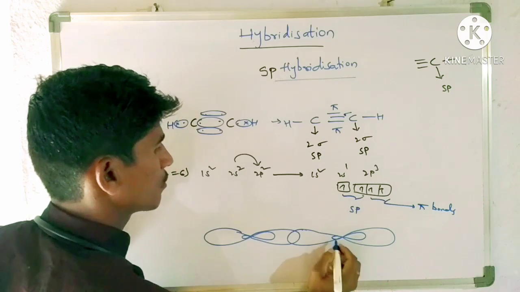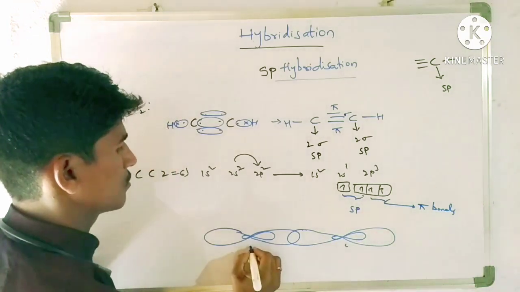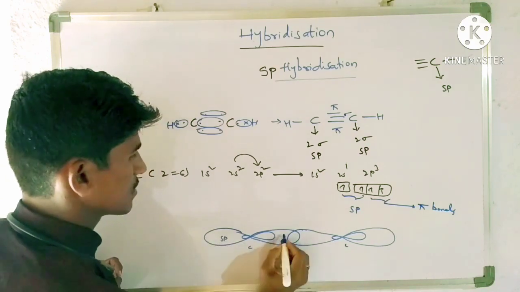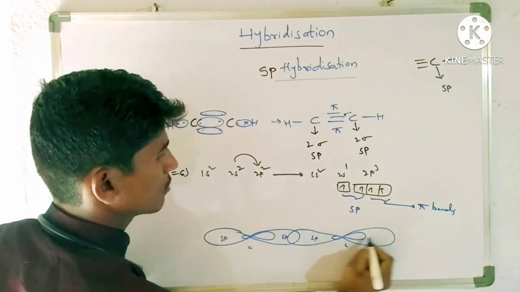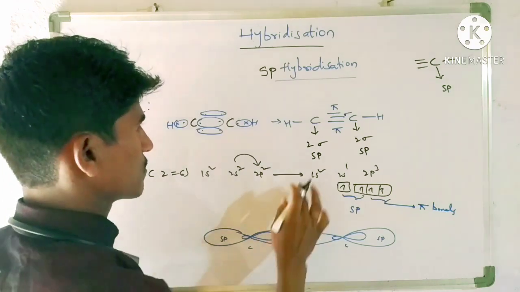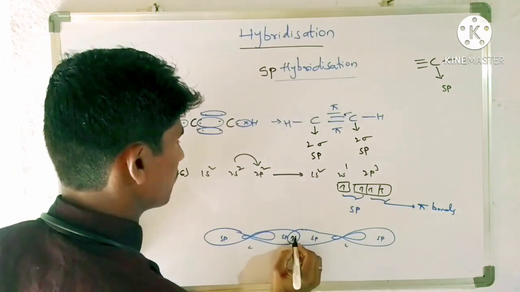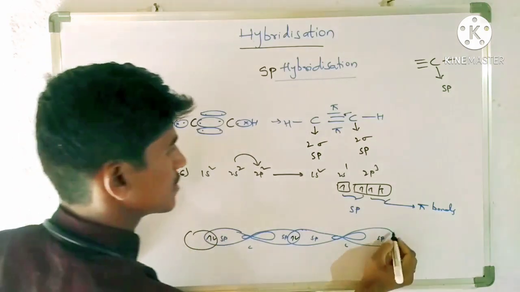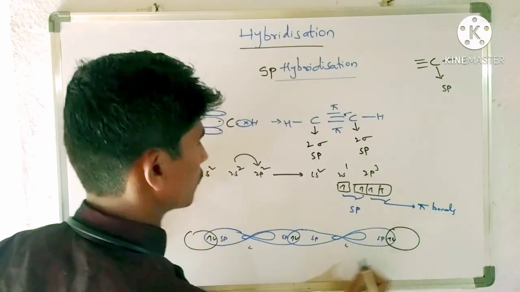So now these are the 2 carbons. This is 1 carbon. This is second carbon. So here this is sp hybrid orbitals. These two are also sp hybrid orbitals. Now these two are only sp pairing. Now here 1 electron pairs with the hydrogen. This is 1 electron. This also pairs with the hydrogen.